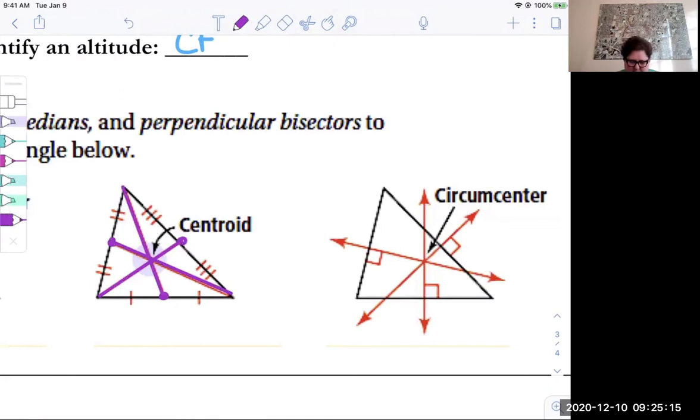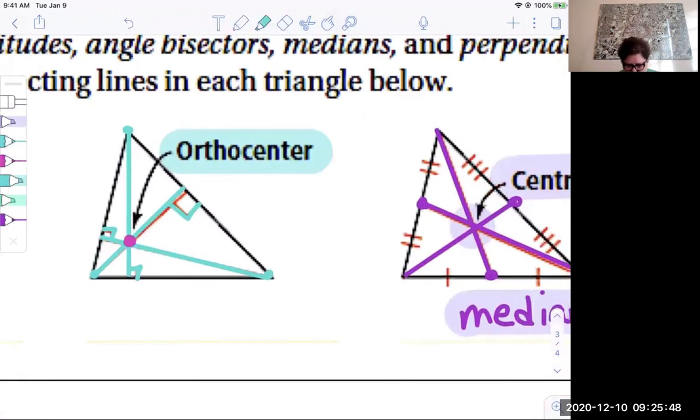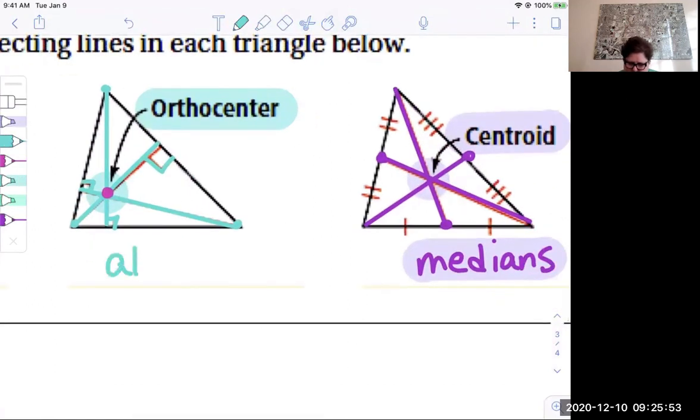The centroid goes along with the medians. Then we talked about the altitudes, and that was orthocenter. Orthocenter goes from a vertex perpendicular to the opposite side or the line containing the opposite side. So these are all altitudes. And the point of concurrency of the altitudes is the orthocenter.